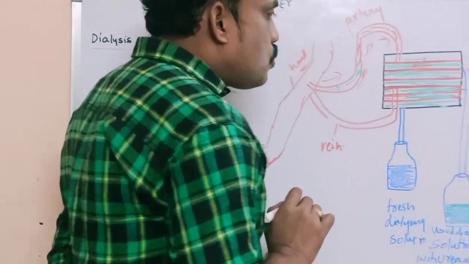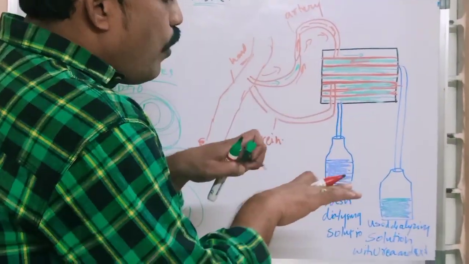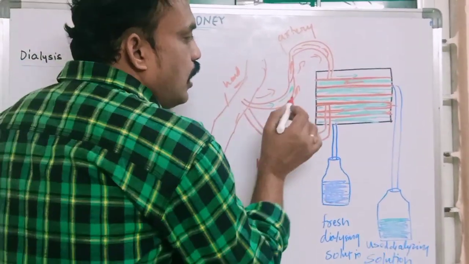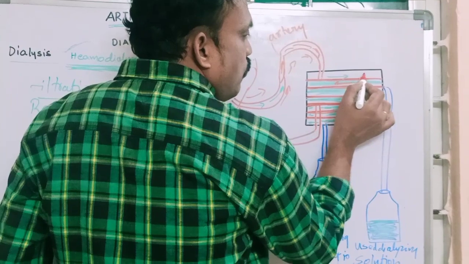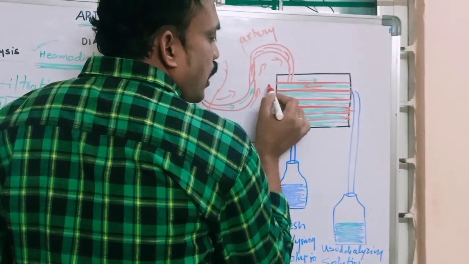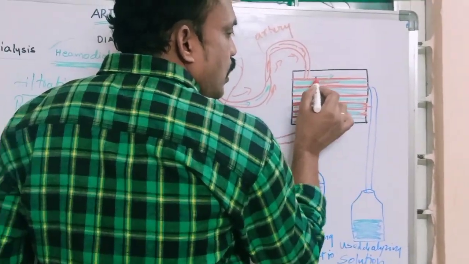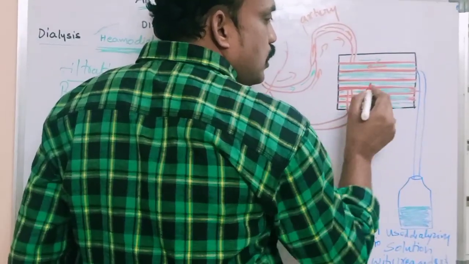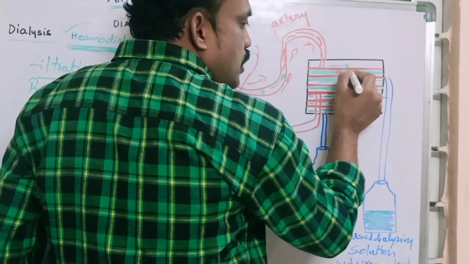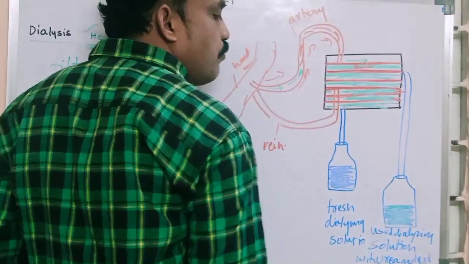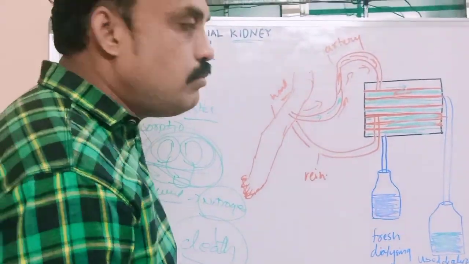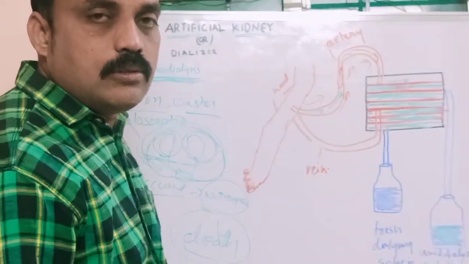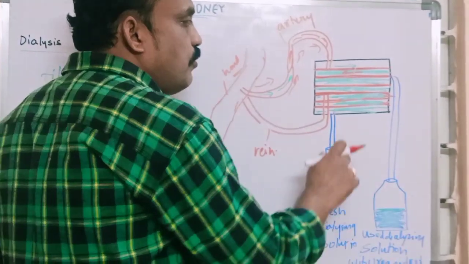So when they move in opposite directions, one tubule with blood and another with dialyzer fluid, the nitrogen wastages enter the dialyzer fluid from the blood by the process of diffusion.